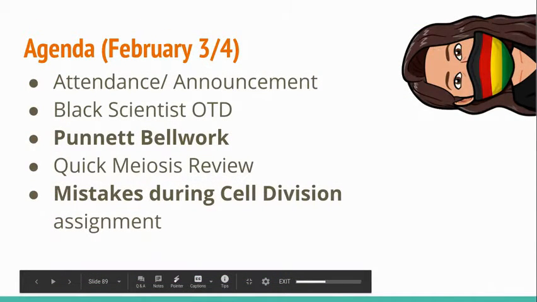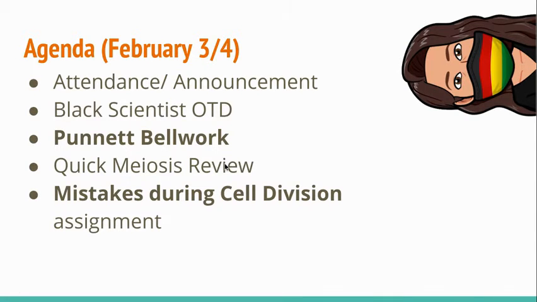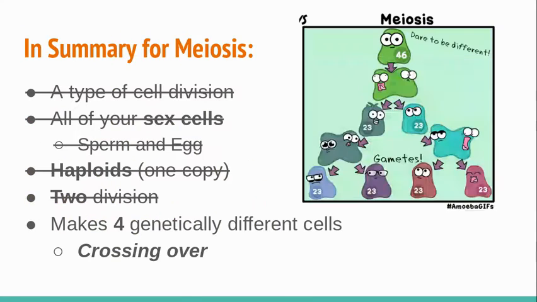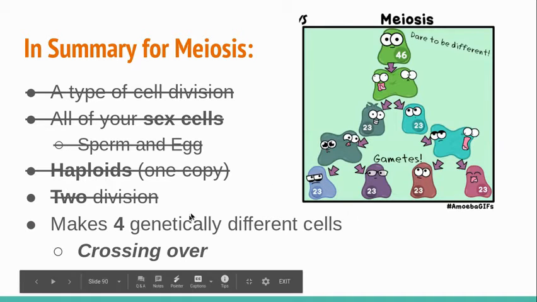Next, I want to do a quick meiosis review. So we did review meiosis and mitosis last time, and you did a Venn diagram on the difference. So really quickly, other than the stuff we already know, like it happens in your sex cells, they create haploids and there are two divisions. We talked about how there are 4 genetically different cells, and that is because of crossing over.